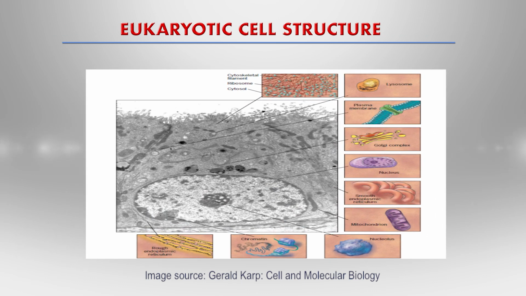Now come to the eukaryotic cell structure. Eukaryotic cell structure is well characterized by the presence of the true nucleus and membrane bound organelles. The electron micrograph of the eukaryotic cell structure reveals the different types of subcellular organelles. These subcellular organelles are vital for the functions of the cells and each organelle performs specific functions. These organelles are suspended in the aqueous fluid of the cell called the cytoplasm, and with the help of the electron microscope we can look into the cell structure.